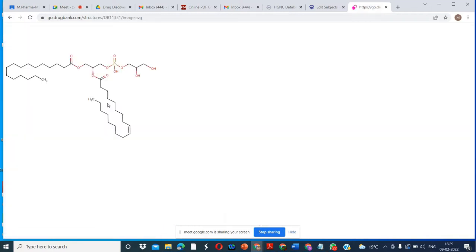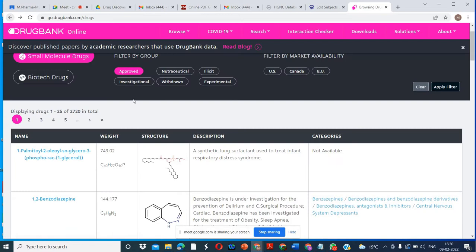This is the two-dimensional structure. I want to see in which format: .svg. This is the image format. Image format we can't use for docking or for any practical work. This is just an image.